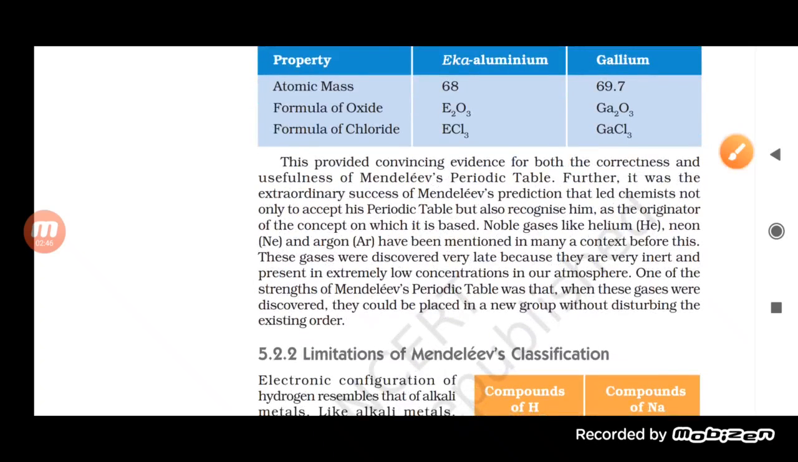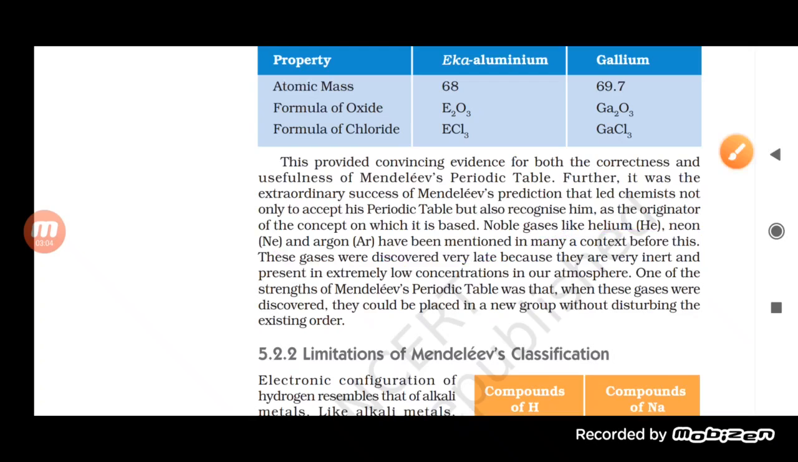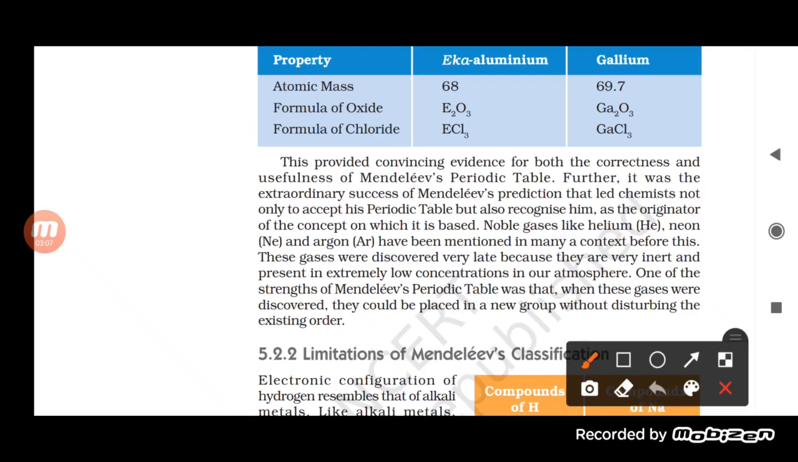The next one was about the noble gases. When the noble gases like helium, neon, and argon were discovered in future, they were discovered very late, because they are very inert, so they are present in the atmosphere in very low concentration. Obviously they do not combine with anything, so their concentration is very low, and they were discovered very late.